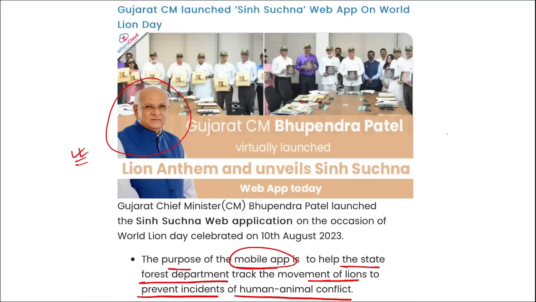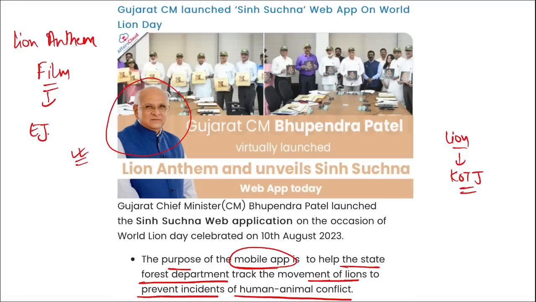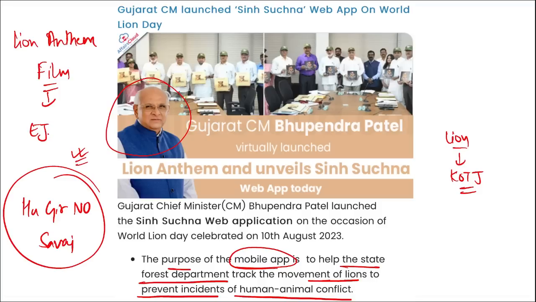As we know, the lion is considered the king of the jungle, right? And recently, remember, Bhupendra Patel also launched the Lion Anthem film. Correct. This was produced by Ekta Janmay Choksi, the director was Rohan Trivedi, right? And he has also launched 2 books, that is The King of Jungle, Asiatic Lions Gir, and Who Gir No Swaj. This is also the name of the book that was recently launched by him.